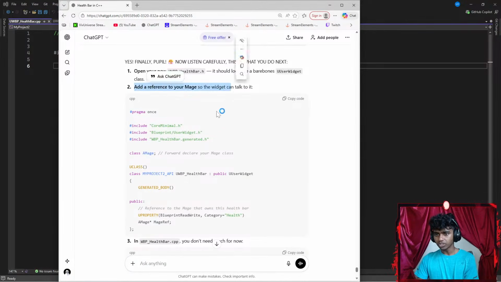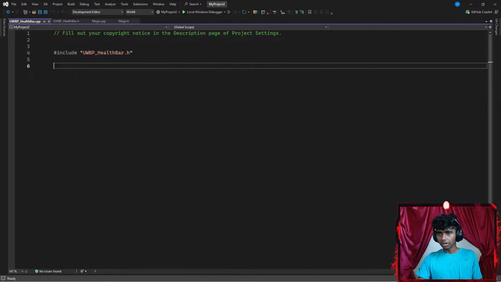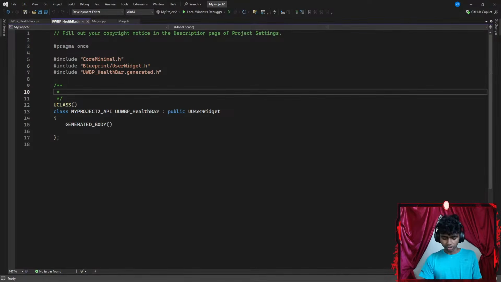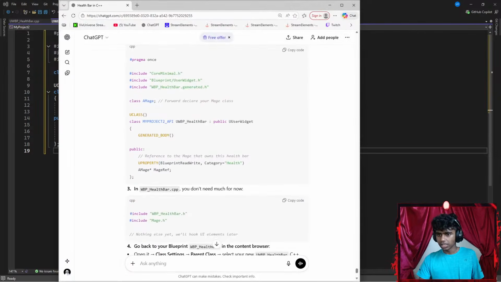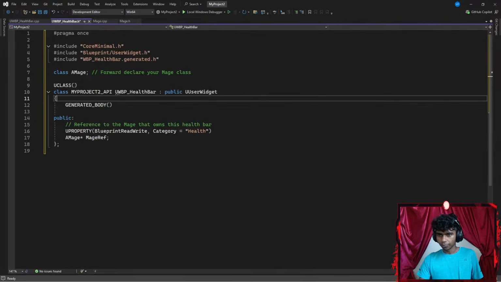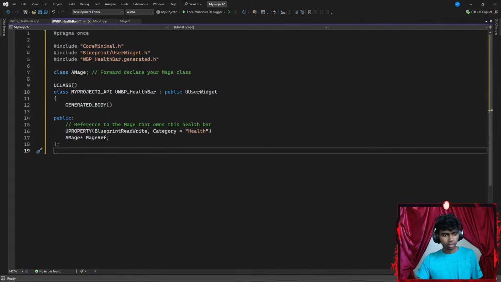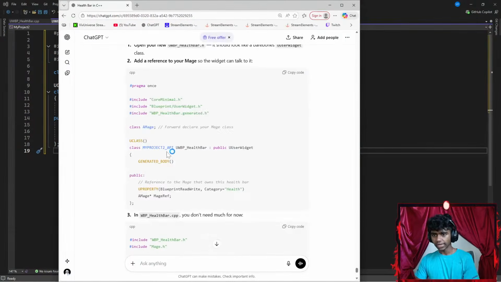Okay, add a reference to your mage. So, open your new mage's header files. I'm gonna go ahead and copy this. Let's go to the .h, go with Control A, Control V. Let's paste that here. Wait, did I paste the wrong thing? Hold up guys. This does not look that small. Let's copy again with Control A, Control V. Okay, I think it was correct.